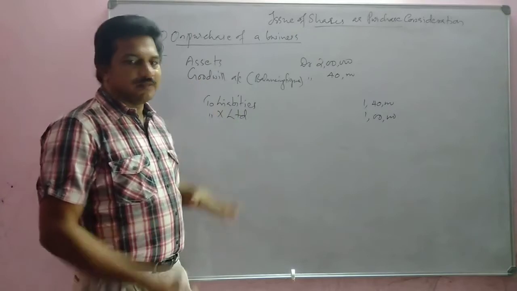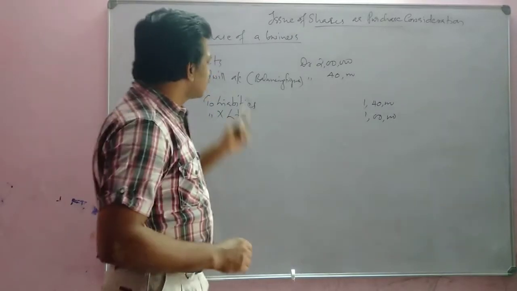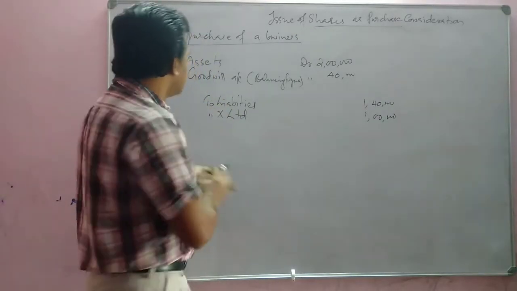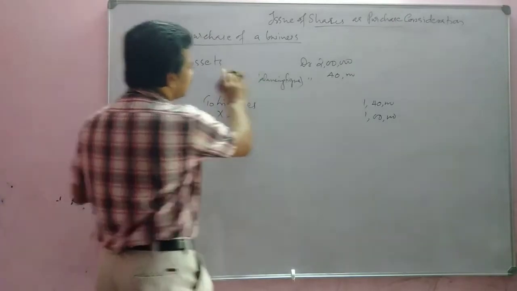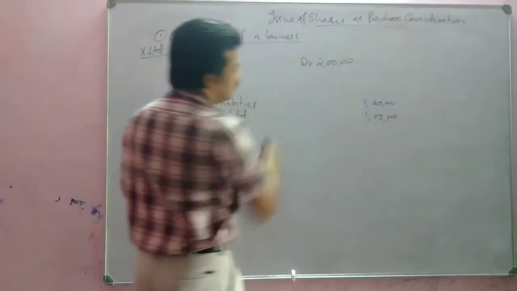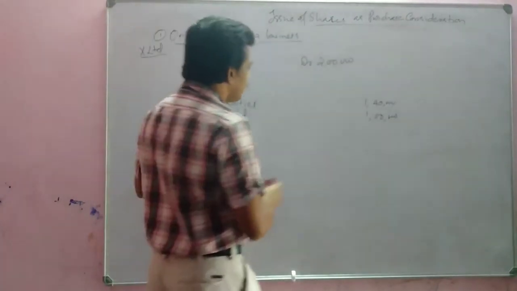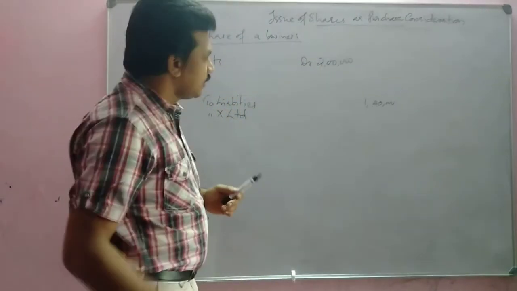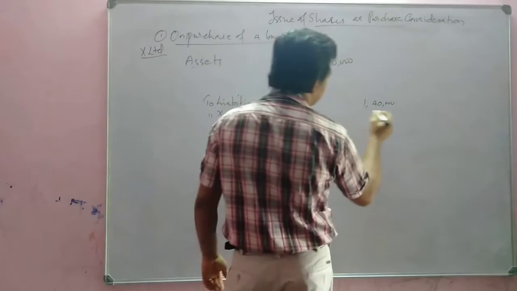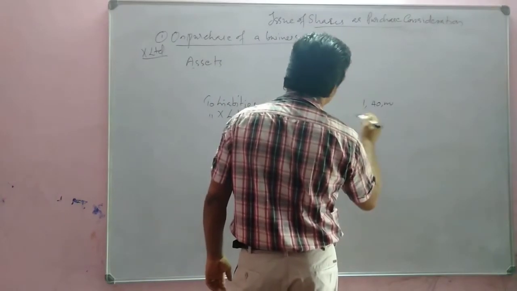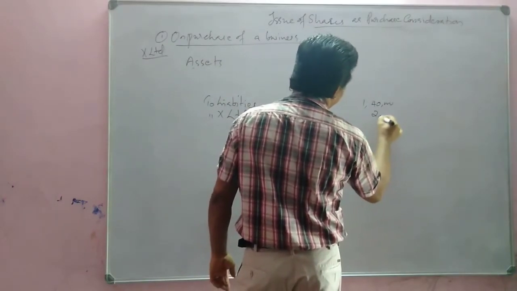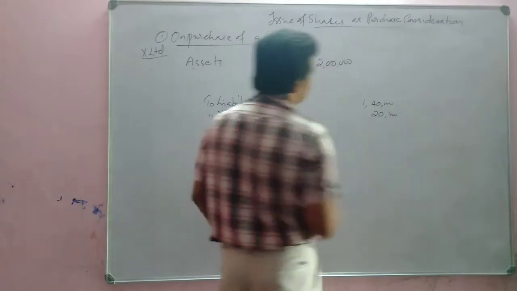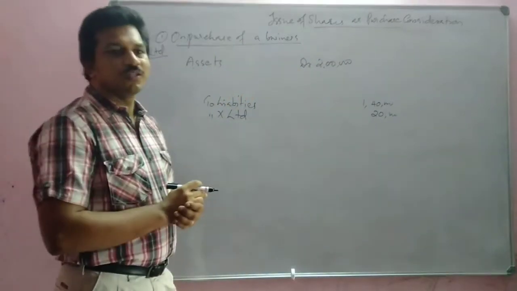Okay. Then sometimes suppose this goodwill is not written, and here we are giving purchase consideration of around 20,000, suppose 20,000 we are giving.